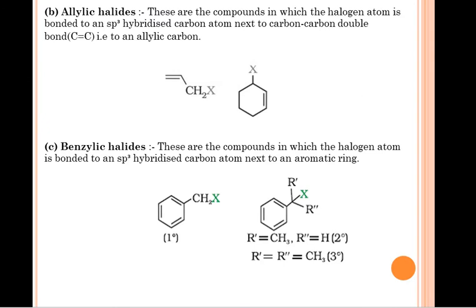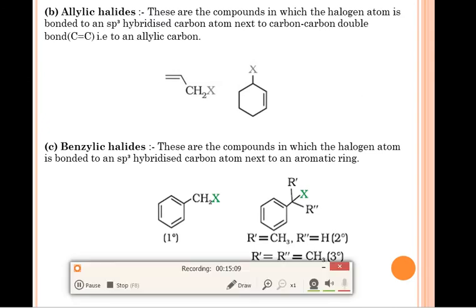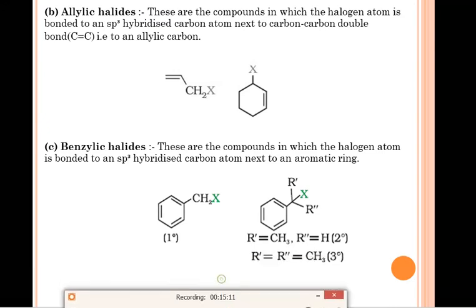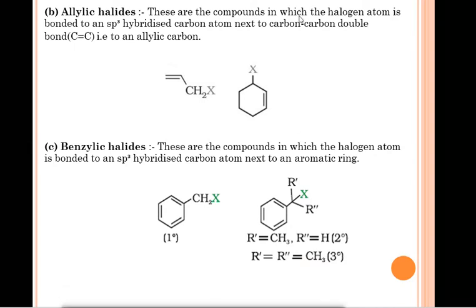Next category is for allylic halides. So what are allylic halides? Let's have a look at that. These are the compounds in which the halogen atom is bonded to an sp3 hybridized carbon atom next to a carbon-carbon double bond, that is, an allylic carbon.